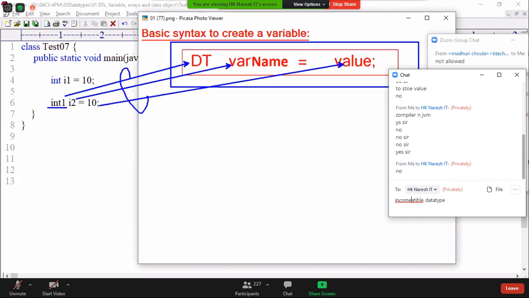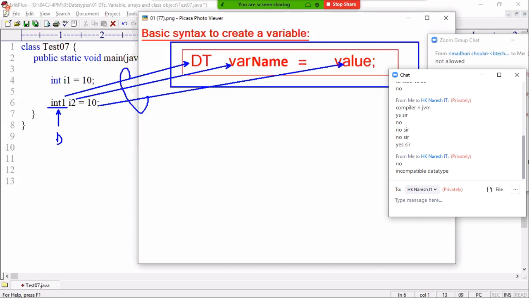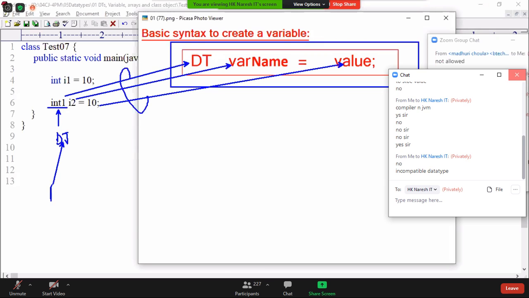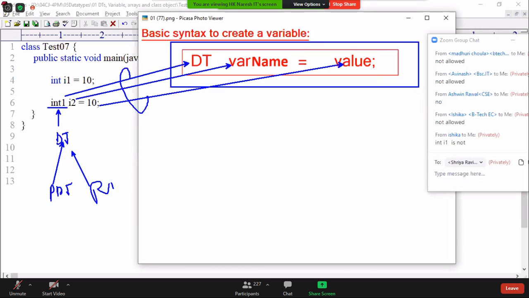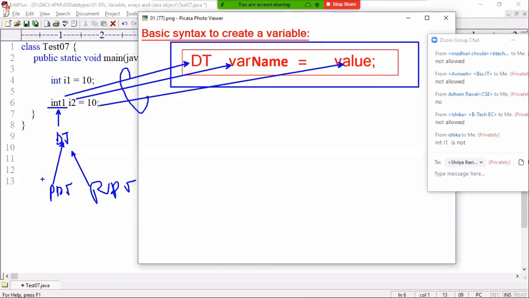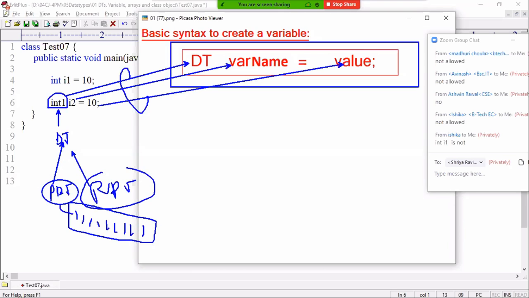So tell me, whatever is written in the first place is a data type. What are the data types? Maybe a primitive data type, maybe a reference data type. Primitive data types are fixed: byte, short, int, long, float, double, char, boolean. Any of these 8 data types are fixed. Now tell me, is the given "into one" in the range of any of the primitive data types list? No. Then the compiler shifts to the reference data types.